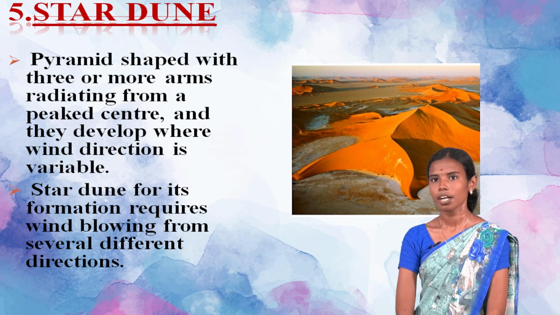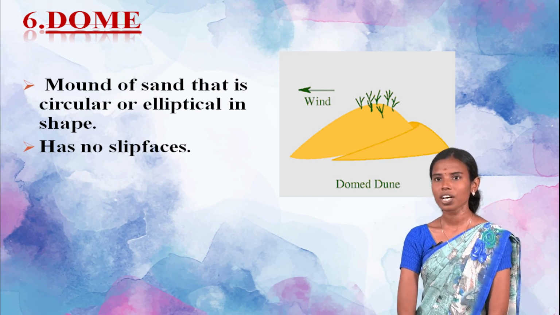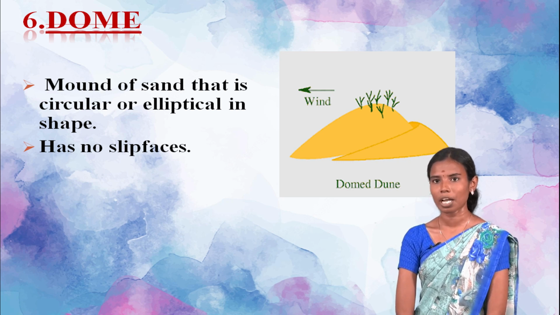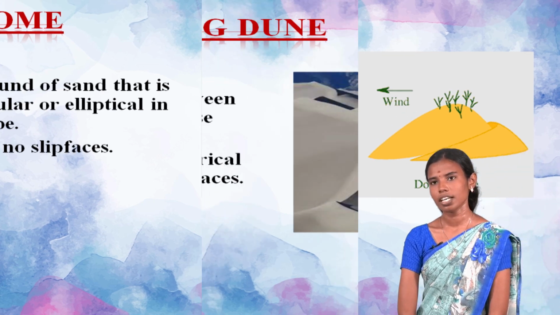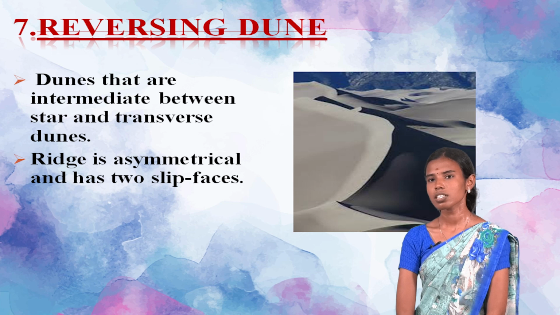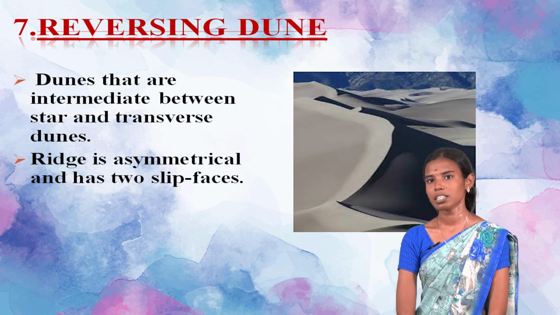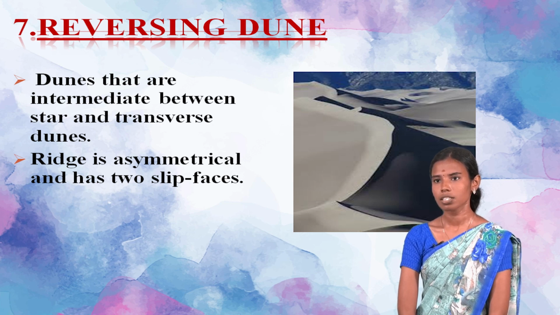Then the sixth one is the dome. A dome is a special type of sand dune, a mound of sand that is circular or elliptical in shape and it has no slip faces. The seventh one is the reversing dune. Reversing dunes are intermediate between the star dune and the transverse dune. In these, the ridge is asymmetrical and has 2 slip faces. And the final one is the coastal dune.